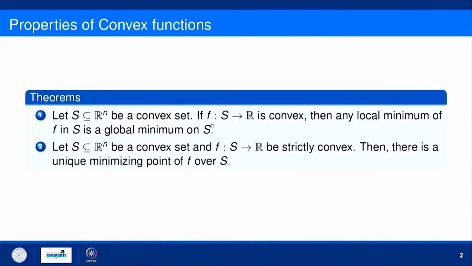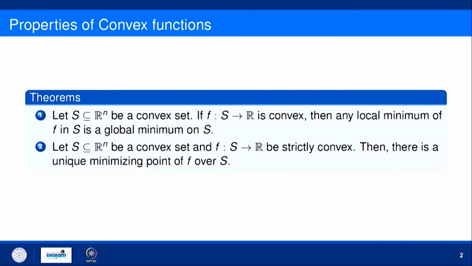So, the first most important property of convex functions is that if you have a convex function f from a convex set S to R, then any local minimum of f in S is the global minimum. That means if in a small neighborhood you find a local minimum and you know that the function is convex, then that local minimum is nothing but a global minimum. This is a peculiar property of a convex function. Let us try to see the proof of this theorem.